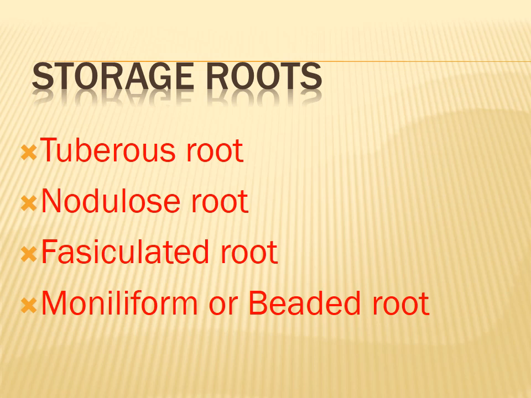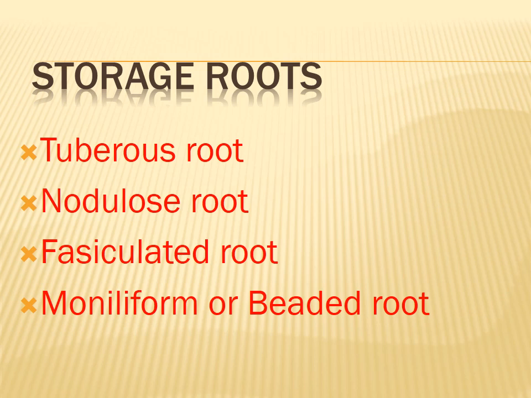Then the third one is the fasciculated root. These roots arise in clusters from the base of the stem, close to the base of the stem. Underline that word: fasciculated root. For example, asparagus.